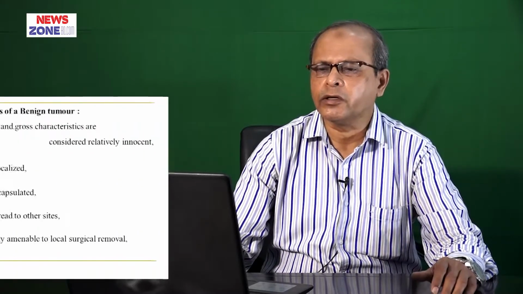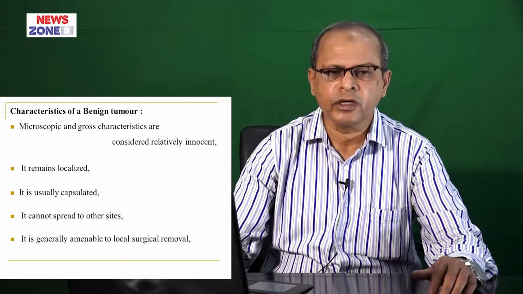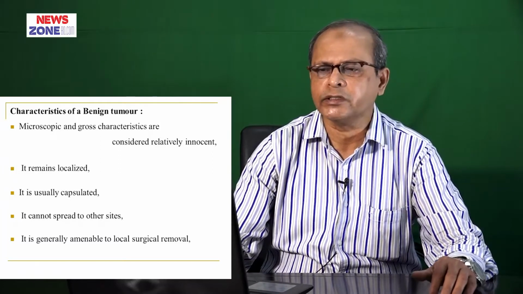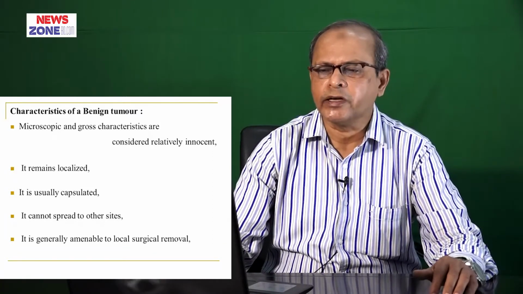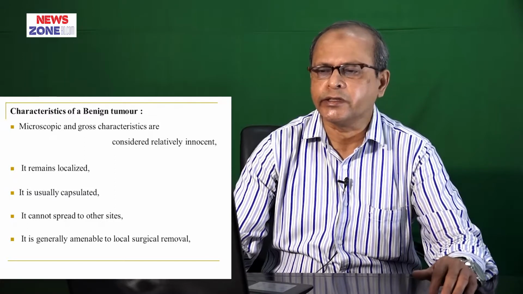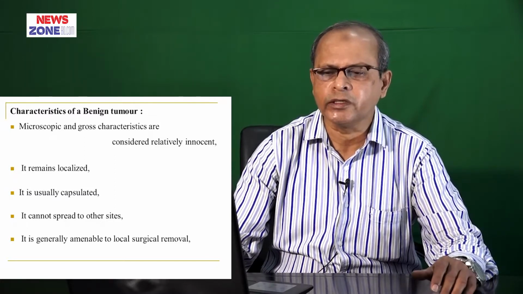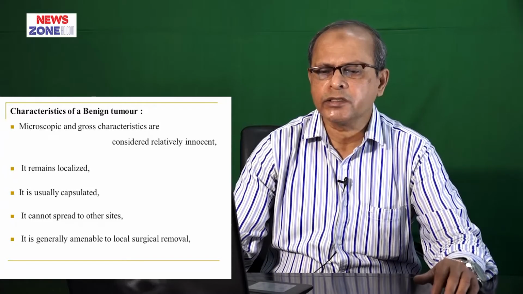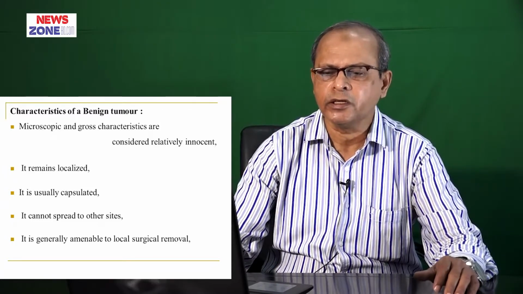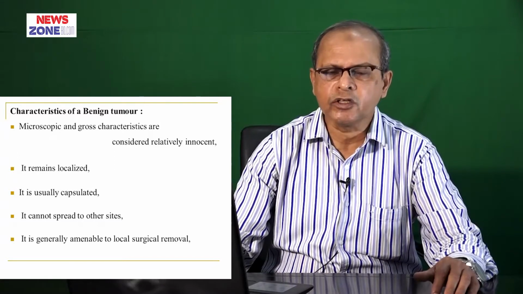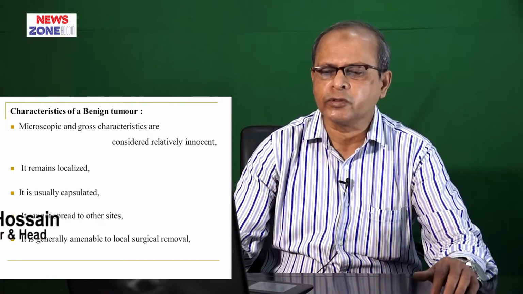Now I will discuss the characters of a benign tumor. What are the characters of a benign tumor? Usually, the microscopic and gross characteristics of a benign tumor are considered relatively innocent, and this tumor usually remains localized and is usually encapsulated, and it cannot spread to other sites. This tumor is generally amenable to surgical resection and the patients usually survive.